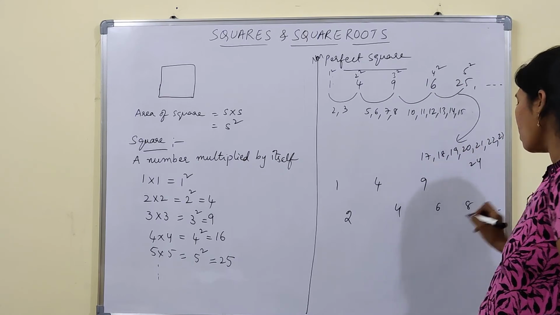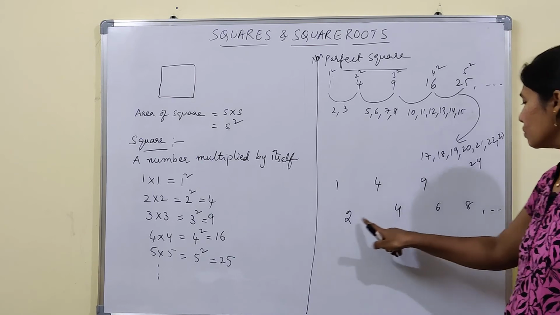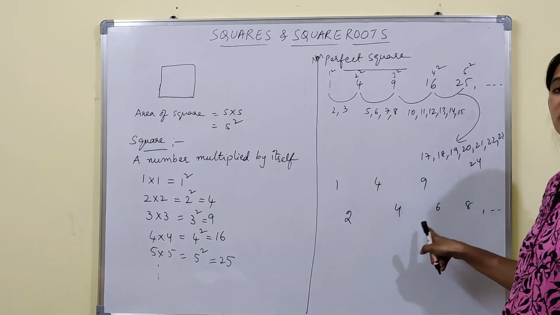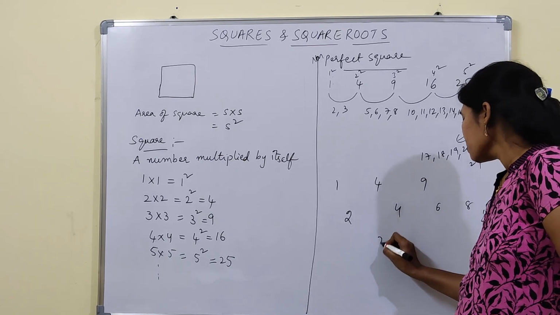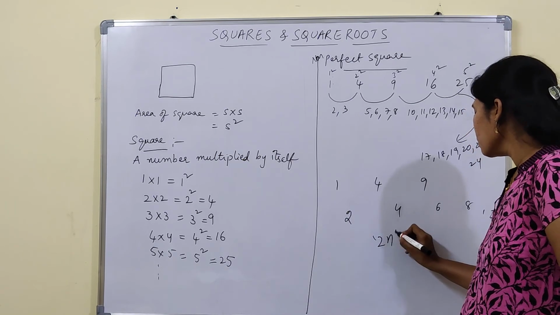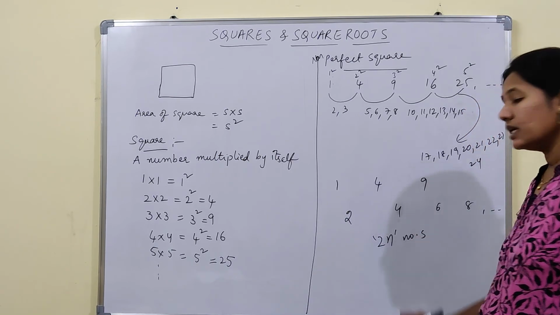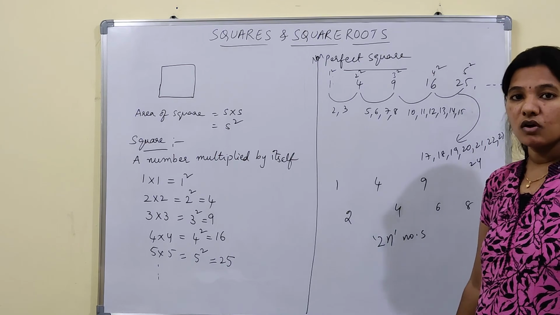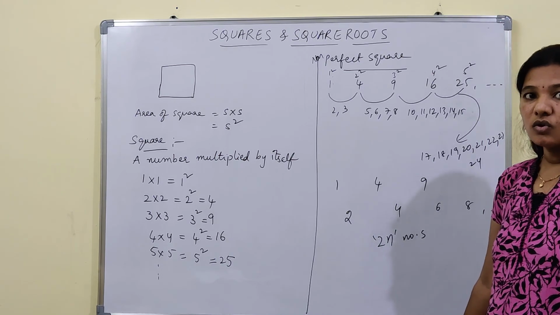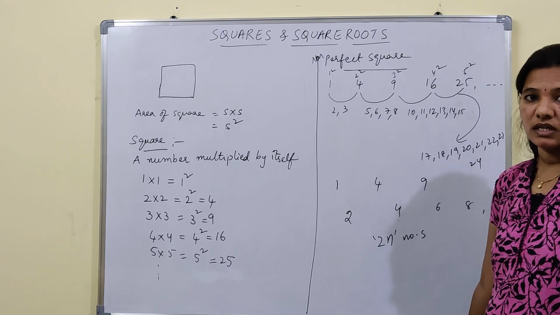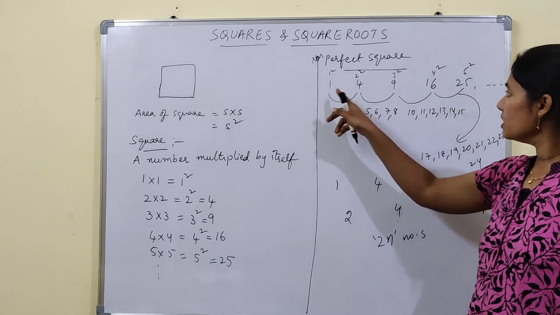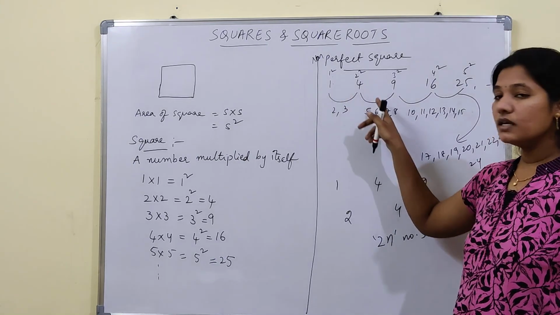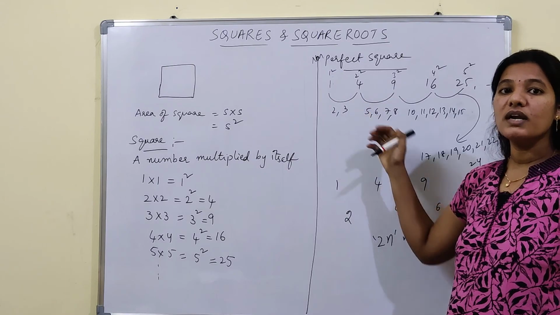So like that, so on. If you observe, 2, 4, 6, 8, these are even numbers, that means we get 2n numbers. So we can write it as a property: in between the perfect squares n square and n plus 1 square, we have 2n non-perfect square numbers.